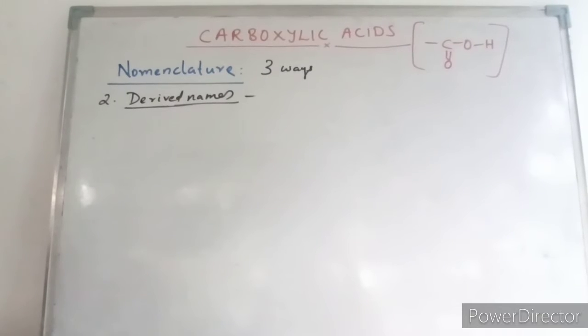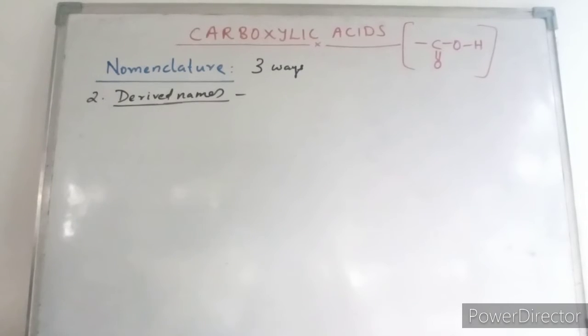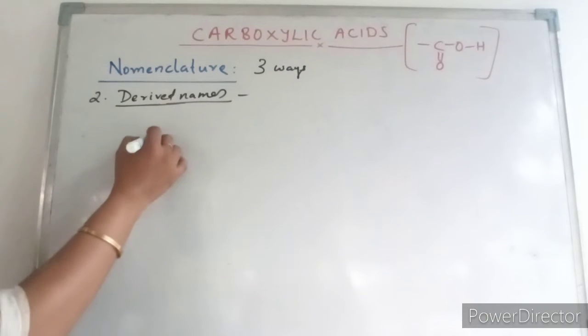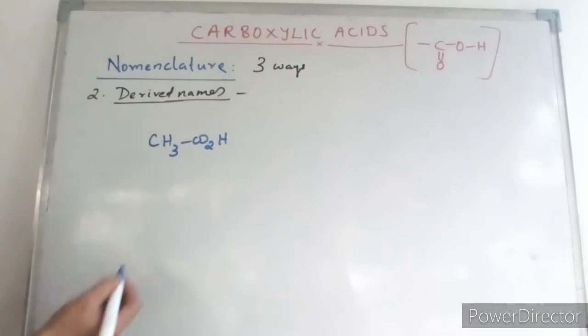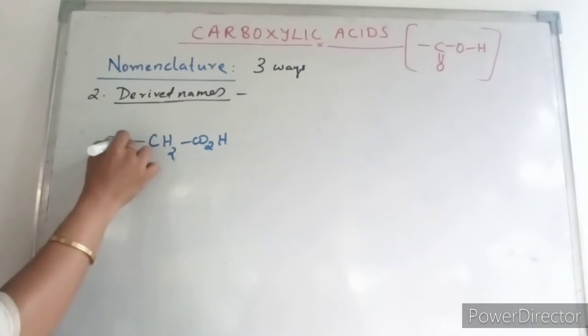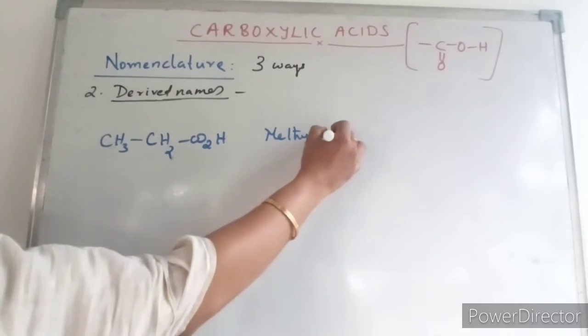The second way of naming carboxylic acids is by derived names. Some carboxylic acids are named as substituted acetic acids. For example, this is acetic acid. If one hydrogen is replaced by a methyl group, it is called methyl acetic acid.